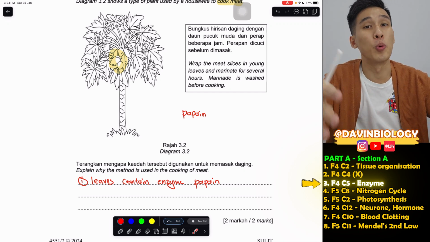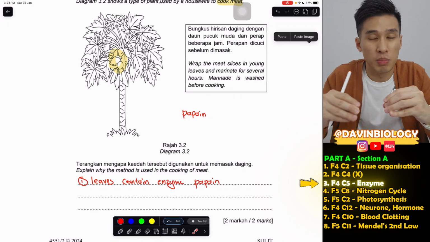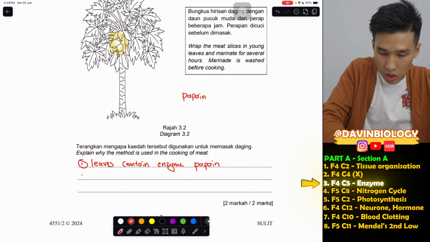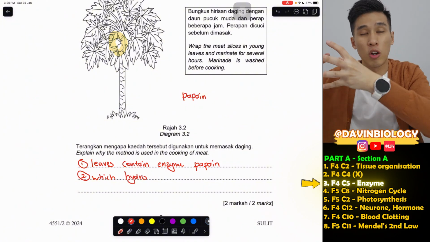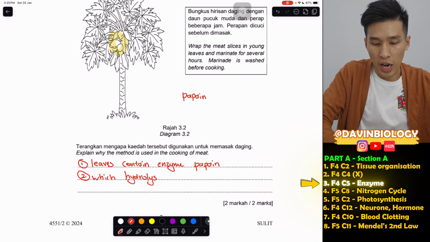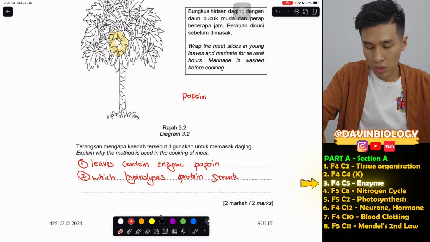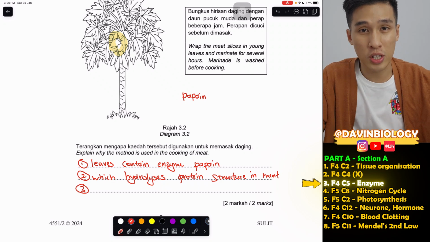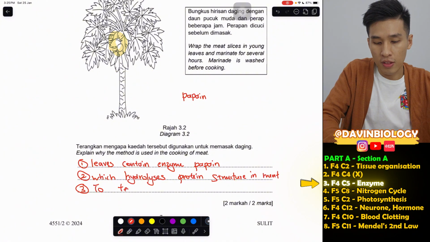So it's sort of like a protease like that. So this is to tenderize the meat, make the meat softer because you break down the protein structure inside the meat. So that's what you have to say, which, okay, don't use the word breakdown. Always when we break down a complex structure to a simple structure, we will say hydrolysis, the protein structure meat. So the main thing you have to say is, this is to tenderize the meat, act as meat tenderizer.